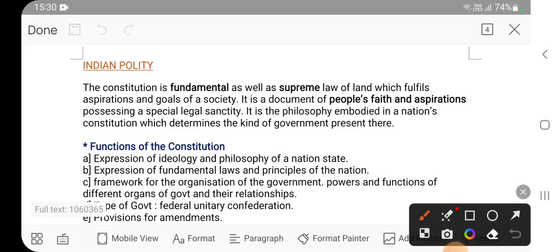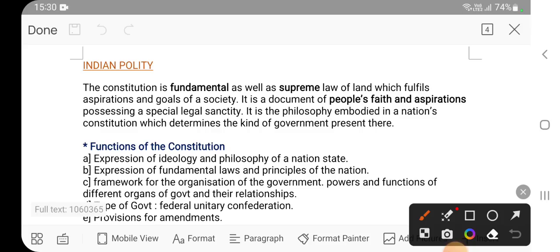This is the subject matter of polity. For example, suppose a certain number of people are there, how do those people decide to govern themselves? Is it democratic, or monarchy, or any other means? So how a society is organized in a certain way so that it can govern itself. This is the subject matter of polity.